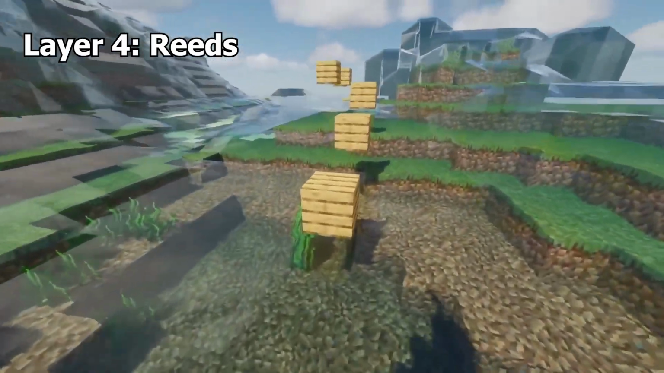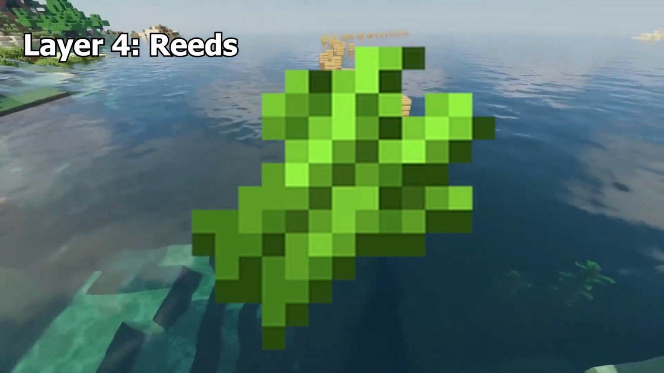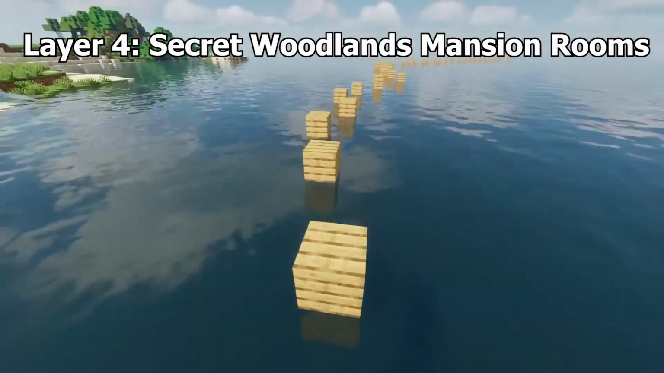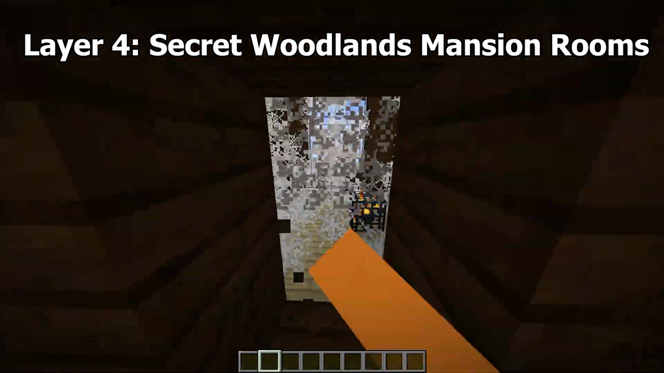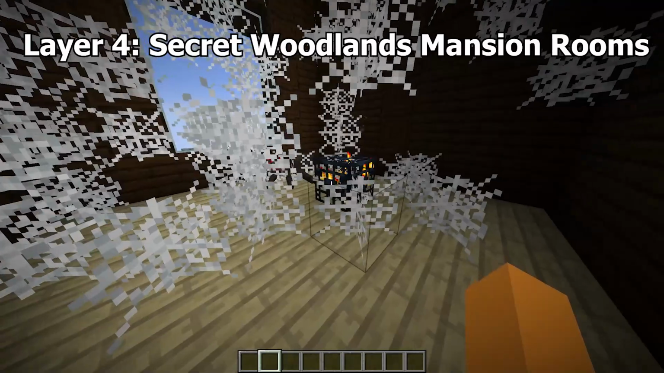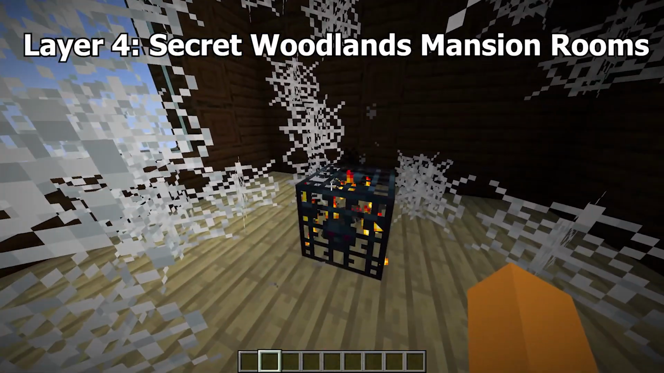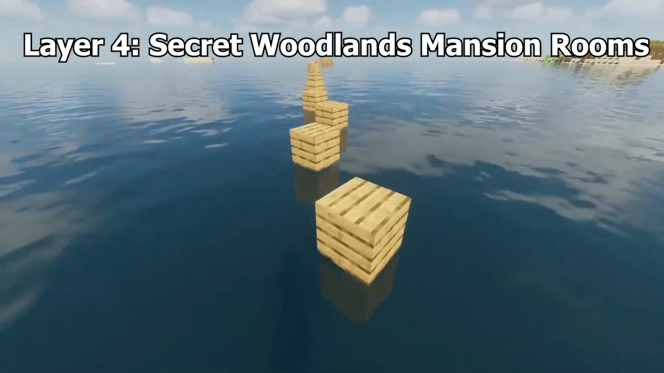Reads. I'm not really certain what this item entry is supposed to mean. All I found is that it's a spawn ID for sugarcane. Secret Woodland Mansions room. The Woodland Mansions have a ton of rooms that have no entrances, and you need to break into them. They can contain anything, ranging all the way from nothing to diamond blocks, chests with loot, and spider spawners, which would be pretty cool to have on an overworld base.